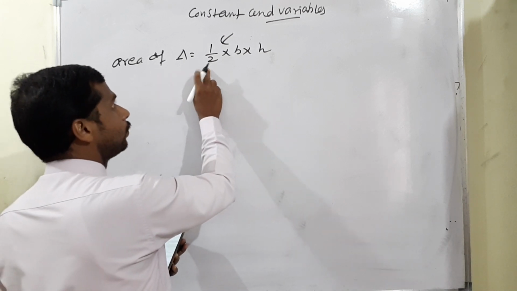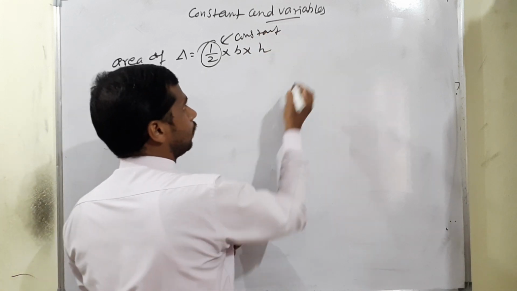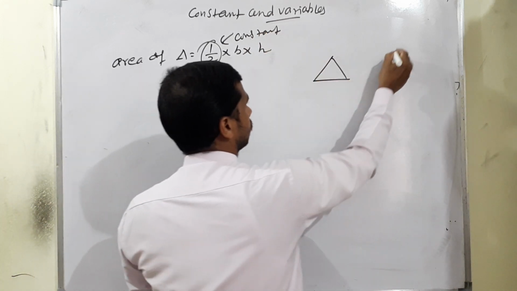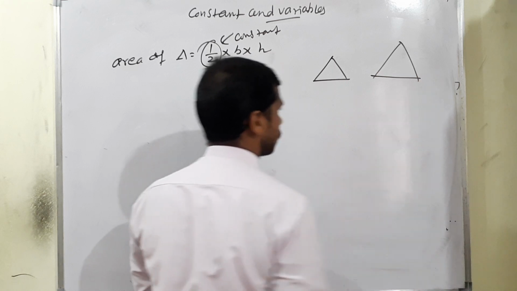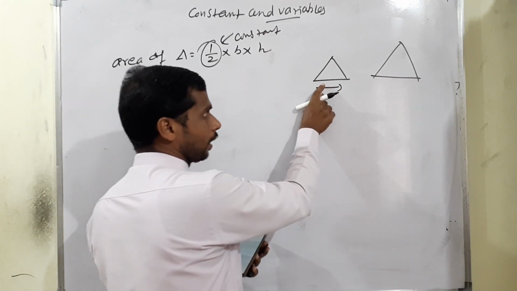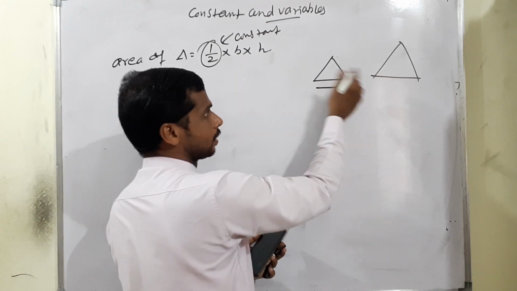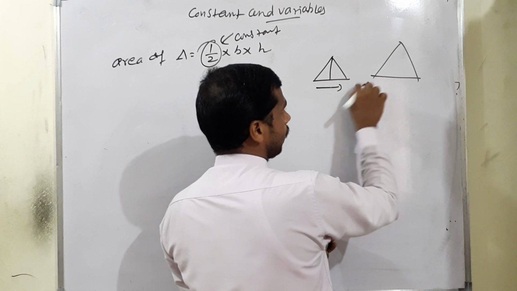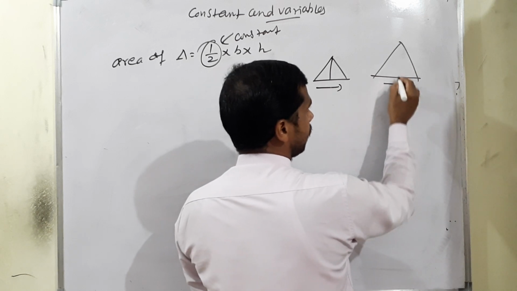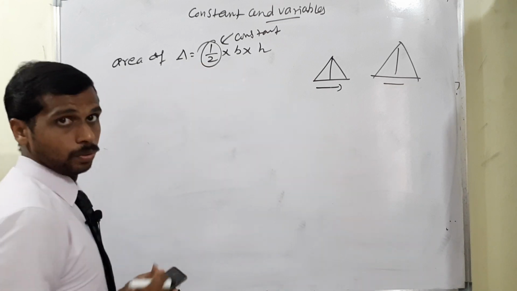So from this formula, which one is constant? Half is a constant. For example, take different types of triangles, this one smallest and this one the biggest. For the small triangle, the measurements of B and H will be different. The base and height have some value, and for the biggest triangle the base and height are different values. But for each and every triangle, half is constant.